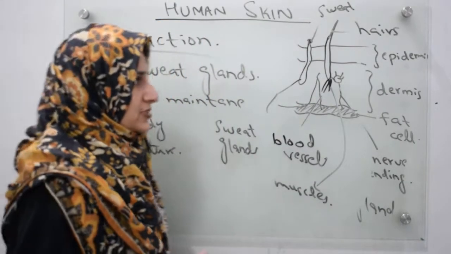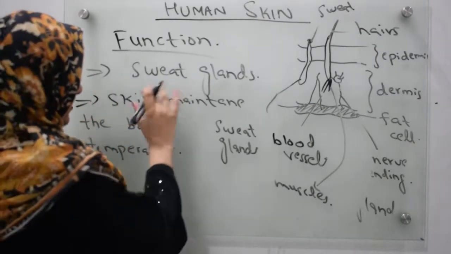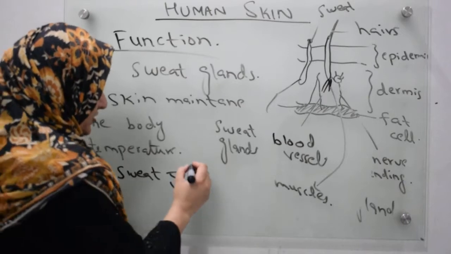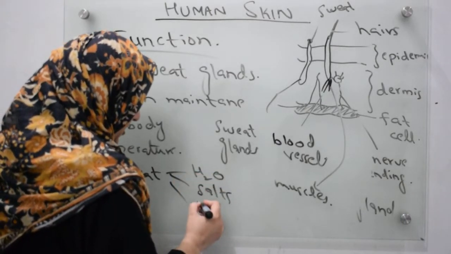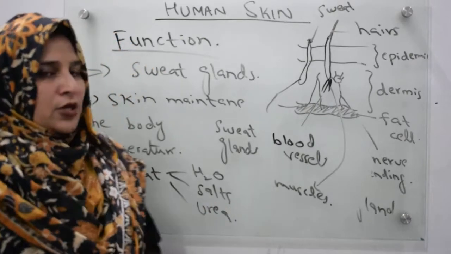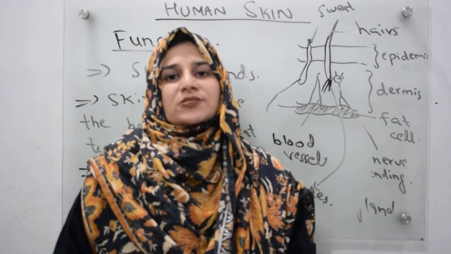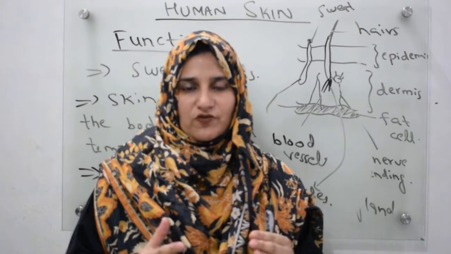Another function of your skin, or rather of sweat, is to release extra waste from your body, that is water, salts and urea. Sweat glands produce sweat which contains different wastes that are harmful for your body. They have to be excreted from the body.